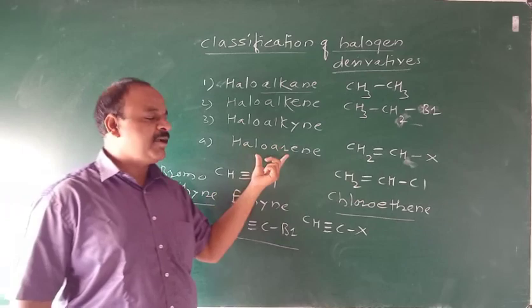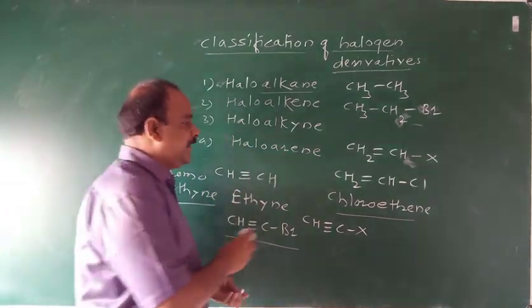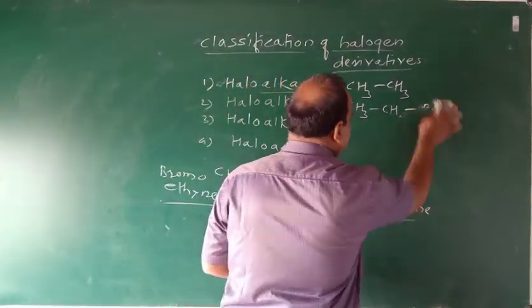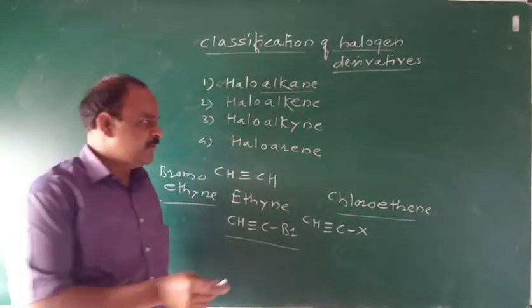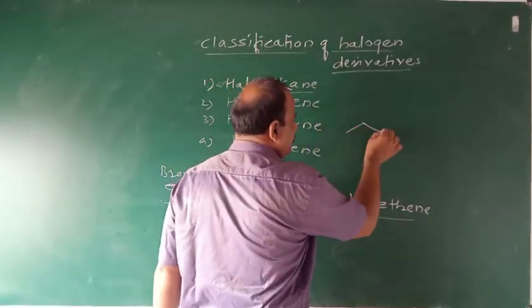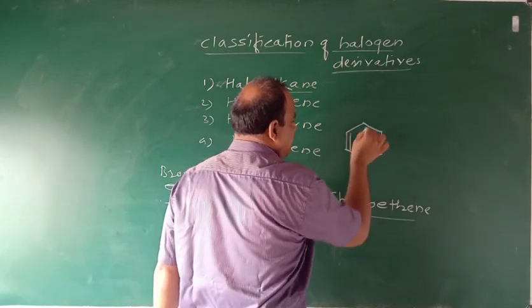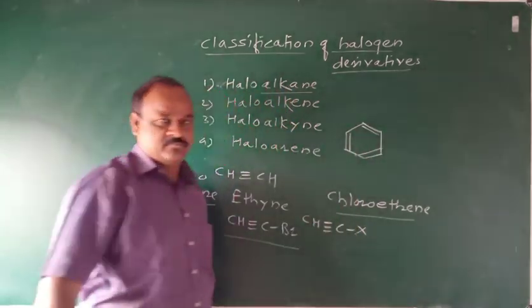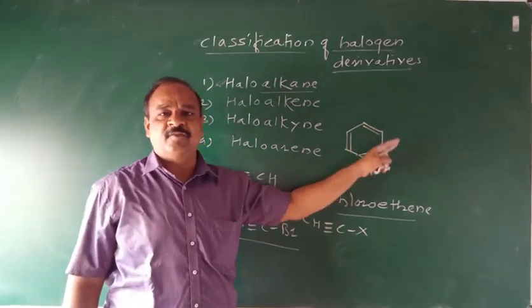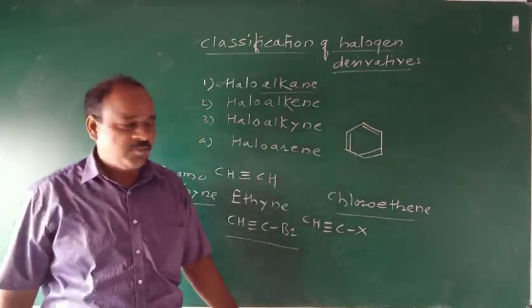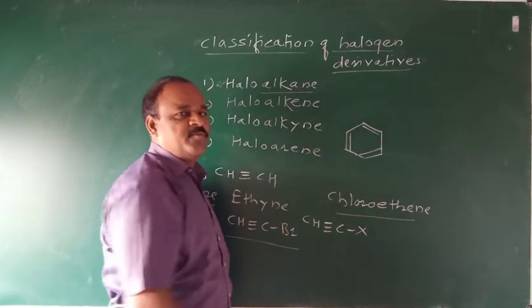Similarly, the last one will be haloarene. Arene means it is an aromatic nucleus. Suppose benzene. This is called arene. In benzene there are 6 hydrogen atoms and 6 carbon atoms. This is the bond line structure of benzene.